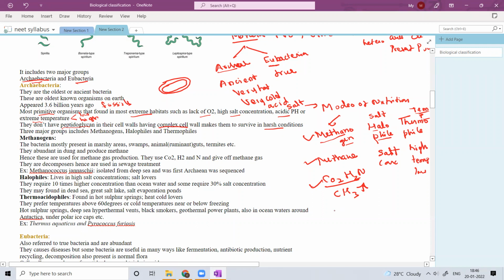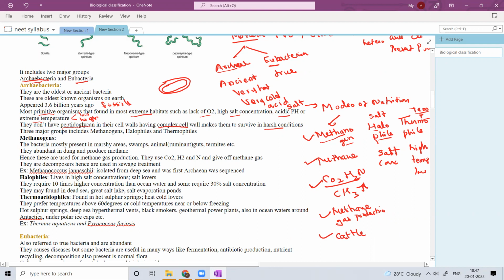Okay, beneficial to human. So they can be used in methane gas production, because they are generally present in marshy areas. Okay, even in animal guts. That means ruminant animals like cattle. Inside the cattle, you can find some methanogens. So those are natural flora to cattle. So they are present in the animal gut.